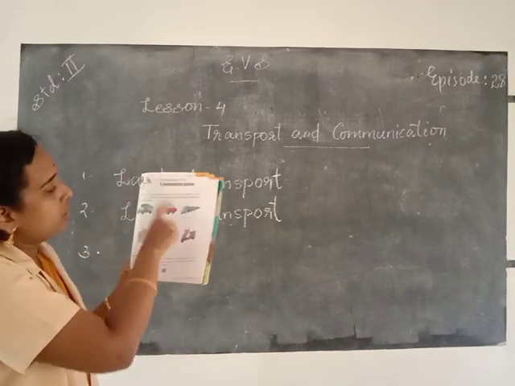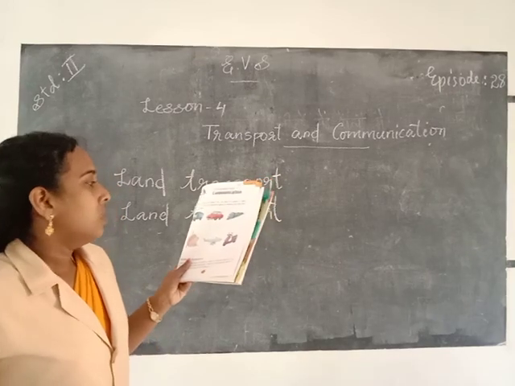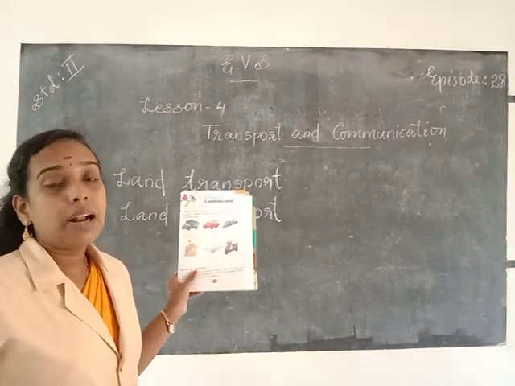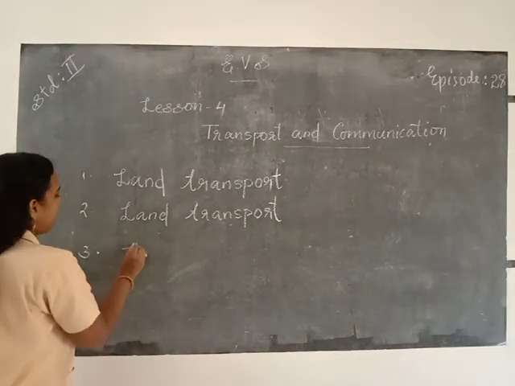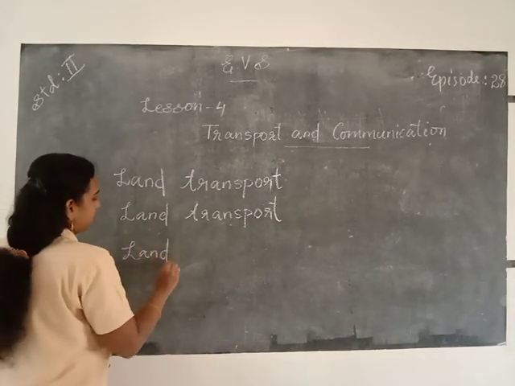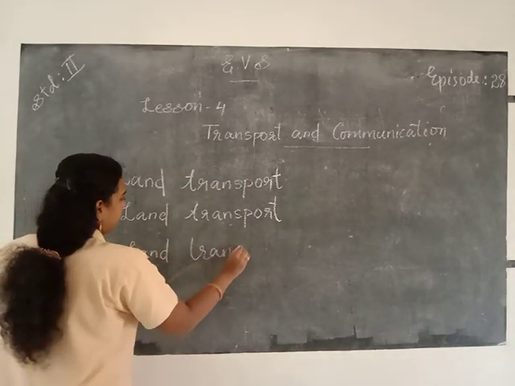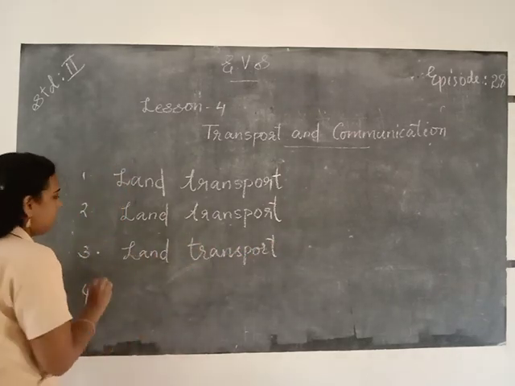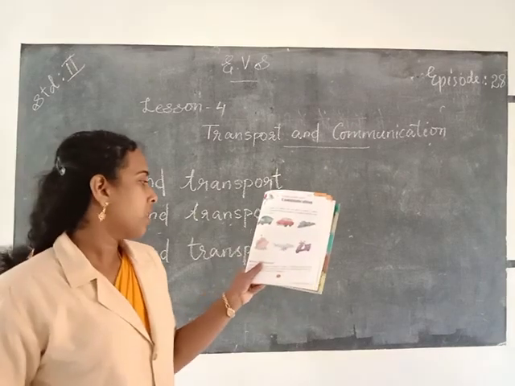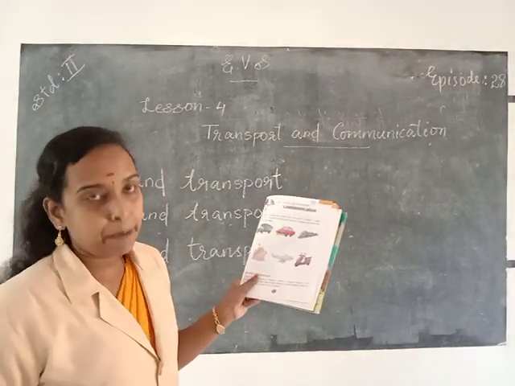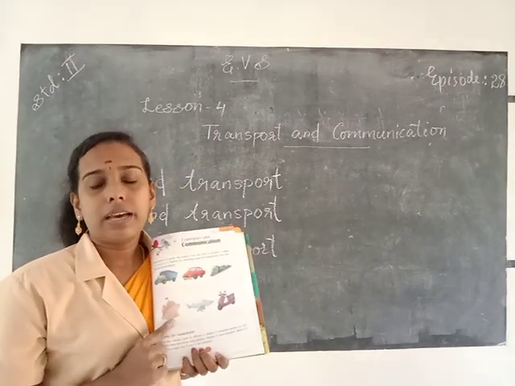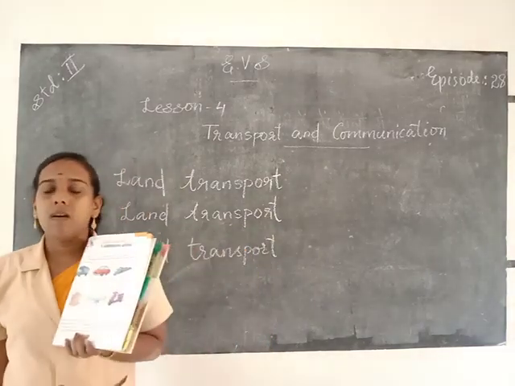And the third one, say train, and it's also land transport. So you also write land transport. And the next one, it's a ship and it travels across rivers, lakes and oceans.